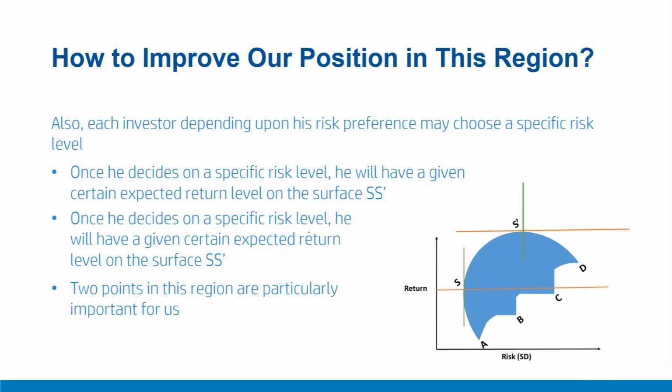Now on this SS dash or efficient frontier, each investor, depending upon their risk preference, may choose a specific risk level. For example, an investor may choose this point if he prefers this level of risk, or if he prefers a lower level of risk, they can move left on this particular efficient frontier. Once the investor decides a specific risk level, they will have a given level of fixed return on the surface SS dash. We can clearly see here that once the investor reaches this surface of risk and return, they cannot do any better by moving left or up.